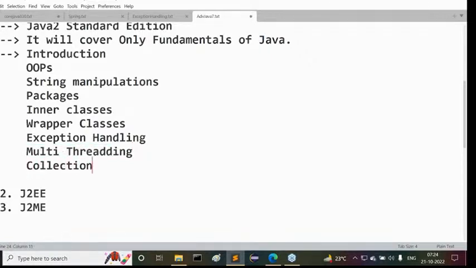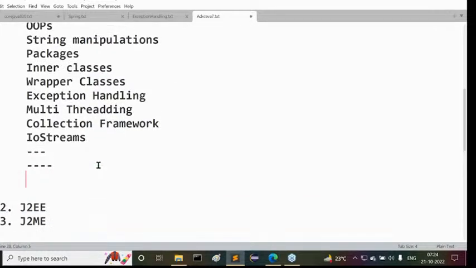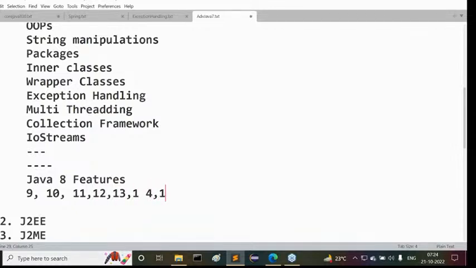Next, after that, the collection framework. This is also another important topic inside Core Java. After the collection framework, we can understand IO streams, and so on and so on. So many topics are available. After this, we are going to understand Java 8 features. From Java 8 features, we can go on to 9, 10, 11, 12, 13, 14, 15, and so on. What is the latest version now? 19. Up to the 19th version, you have to understand.